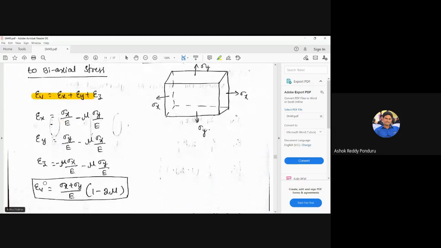In the same fashion, for epsilon z, is any load acting in the z direction? There is no load. But due to sigma x and sigma y, the z dimension also changes. Both dimensional changes decrease here, so I am using minus and minus, and both are lateral. These values are substituted in the above expression, and we get sigma x plus sigma y into 1 minus 2 mu divided by E. This is the expression.